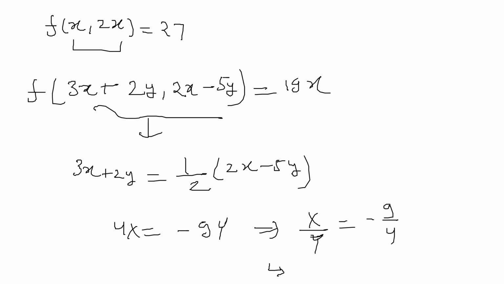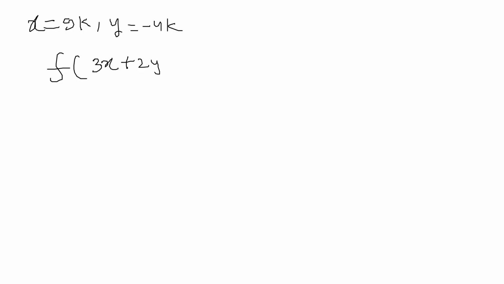We can simplify it. Suppose x equal to 9k and y equal to minus 4k. Now we will put x equal to 9k and y equal to minus 4k in the function f(3x plus 2y, 2x minus 5y) equal to 19x.